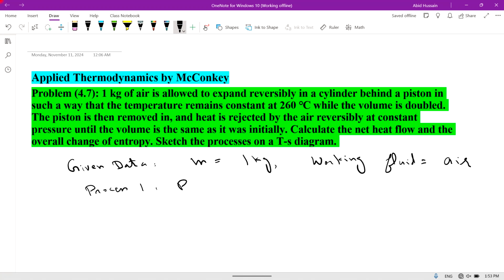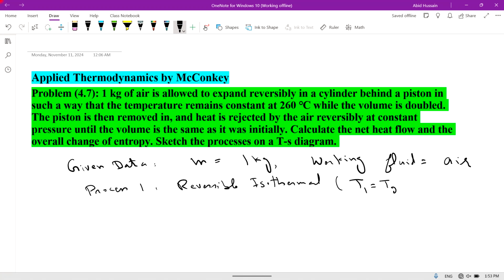Process 1 is a reversible isothermal process. Isothermal process is that process in which temperature is constant.